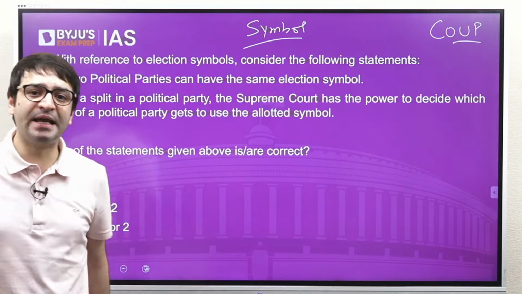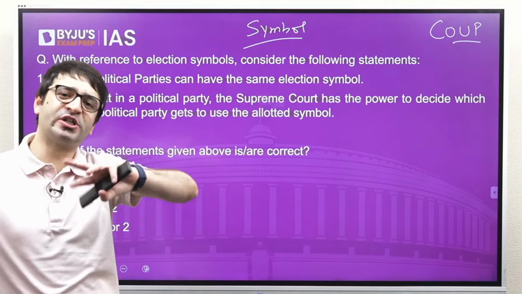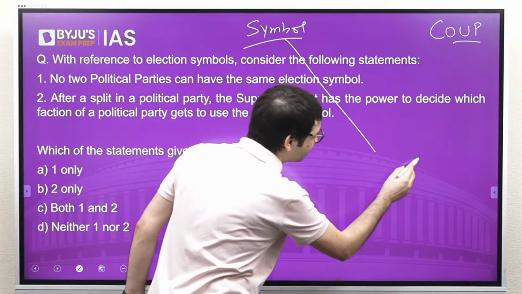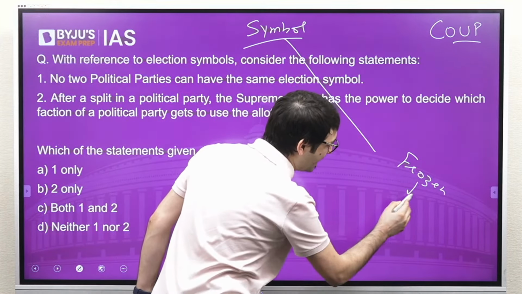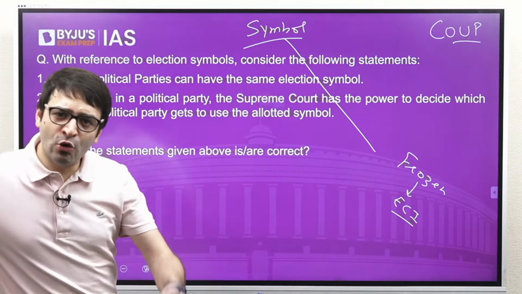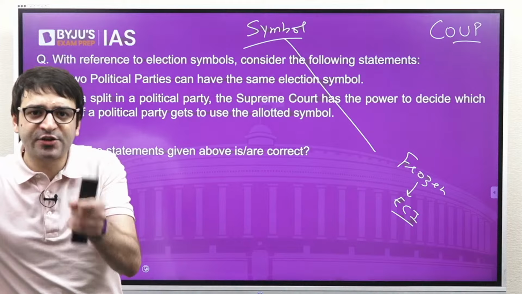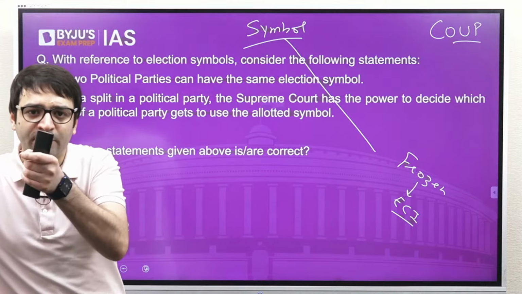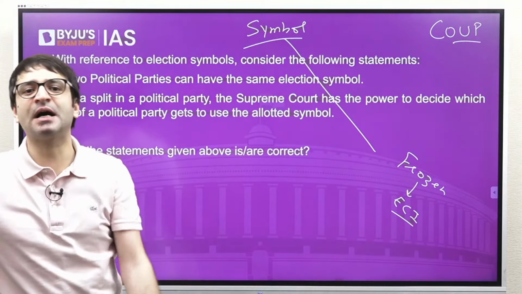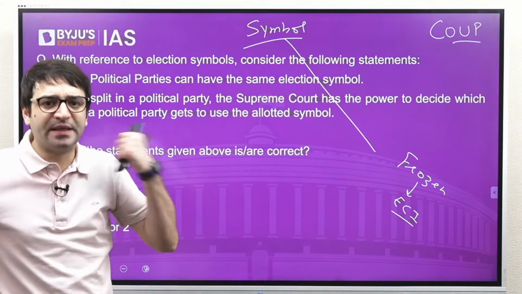That is why when there were by-elections to the Bihar Legislative Assembly, both the factions of Lok Jan Shakti Party could not use the party symbol because this party symbol was frozen by the Election Commission of India. The Election Commission of India will now decide who heads the real faction, who heads the real Lok Jan Shakti Party. And once the Election Commission decides who is the real Lok Jan Shakti Party, whether the camp led by Chirag Paswan or the camp led by his uncle, only then can this doubt be resolved. So it is in this backdrop that I picked up this question.